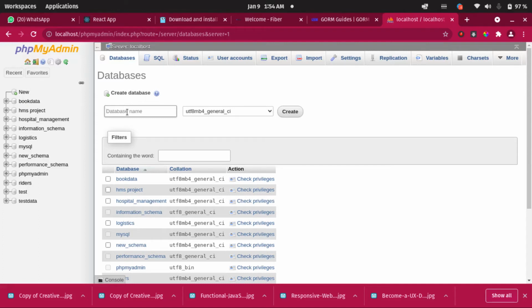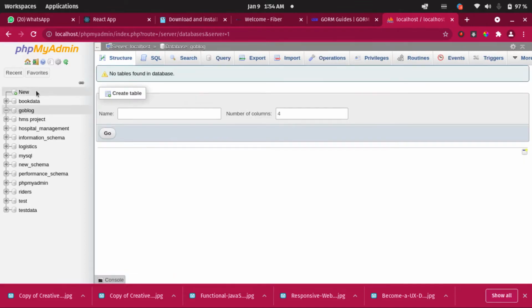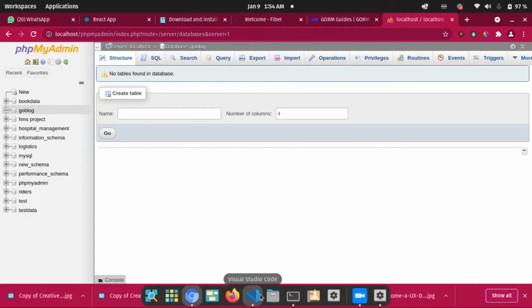Let's call the database name GoBlog. Let's click on create. So we've already created that database now, GoBlog, that is the name. So now what is the next thing we have to do?